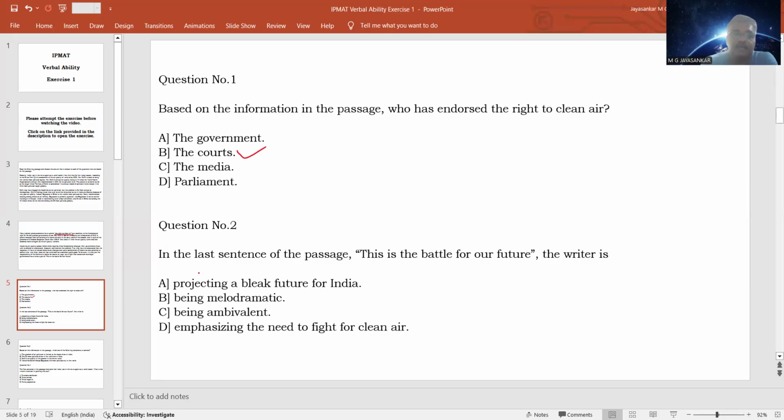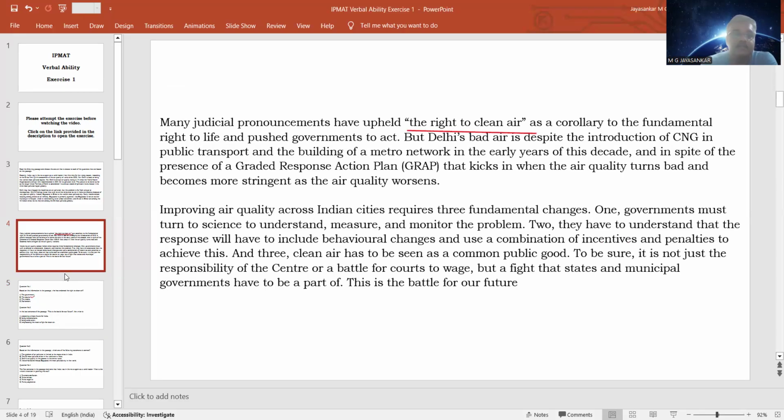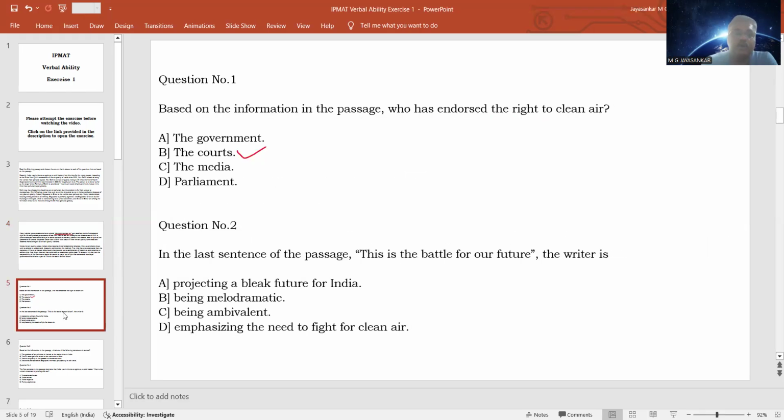Question number 2: in the last sentence of the passage, "this is the battle for our future," the writer is... So in the last sentence, the writer is saying that this is the battle for our future. Which is the battle? The battle to clean the air, to reduce the problem of air pollution in India. It is a battle that is very crucial for our future. This is what the author is saying. Now, what is the tone or the mood of the author?